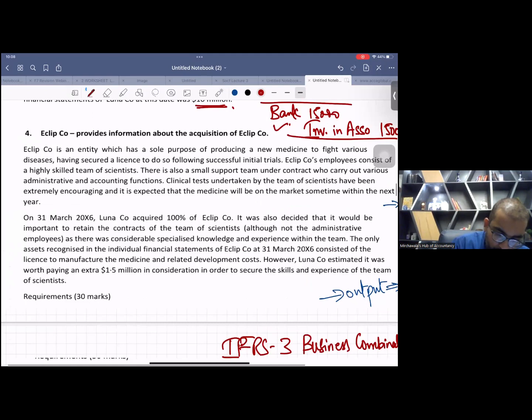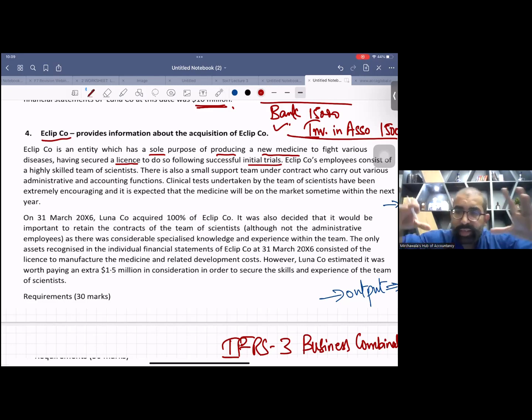ACCA company is an entity which has the sole purpose of producing a new medicine to fight various diseases, having secured a license. Yes, they have a license to do so, following successful initial trials, and the trials are going on. The trials themselves are a process. The trials are going on, which means they have employees, they have a procedure, they do experiments. So I can see a process, and this license itself is a basic input.